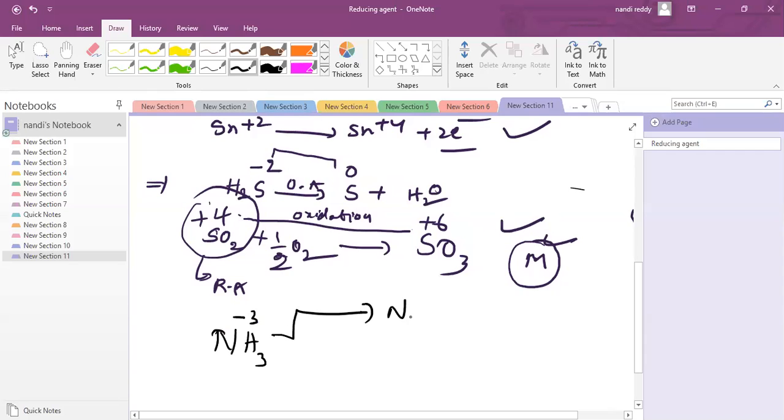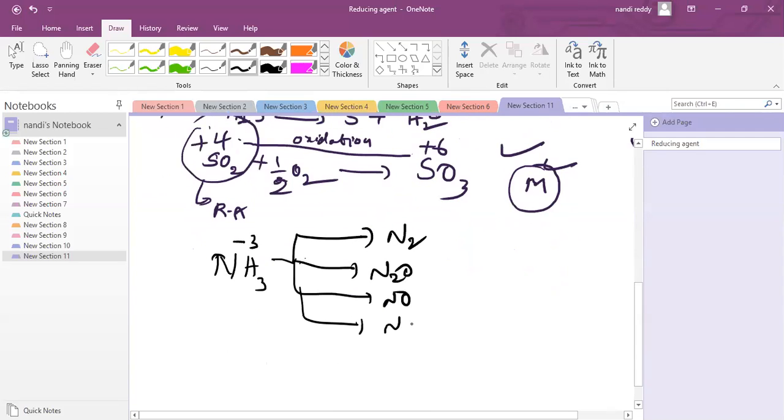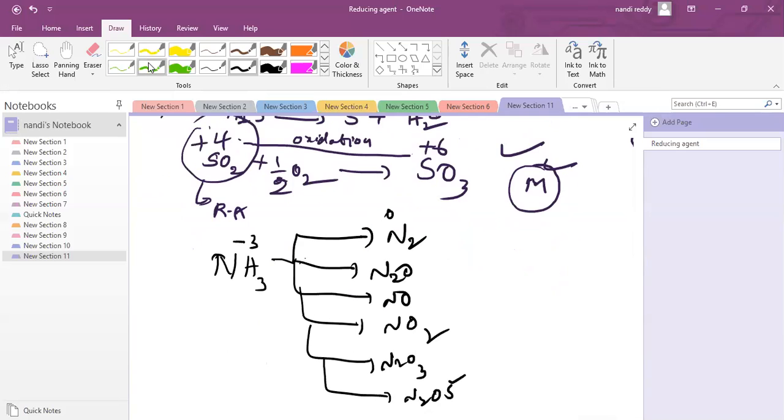It may convert into N2 or N2O or NO, NO2, N2O3, N2O5, depending on conditions. So here -3, here 0, then +1 oxidation state, +2, +4, +3, +5.